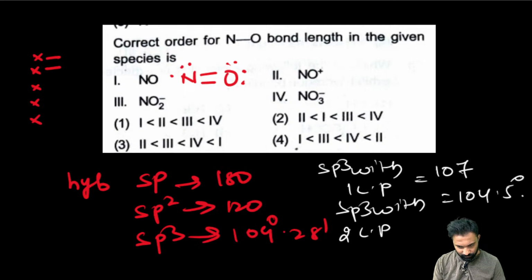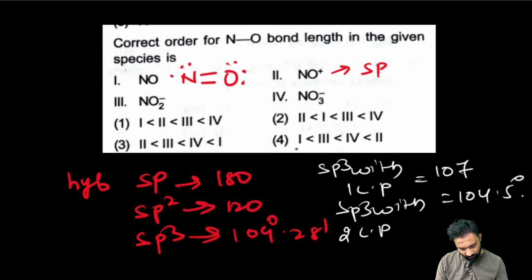NO+ bond order is, hybridization sp. Here NO2 minus, what is the bond order?